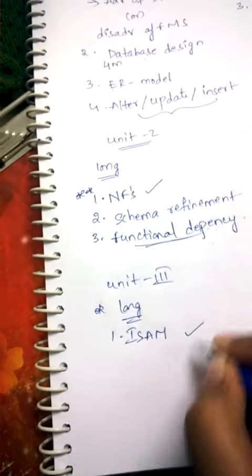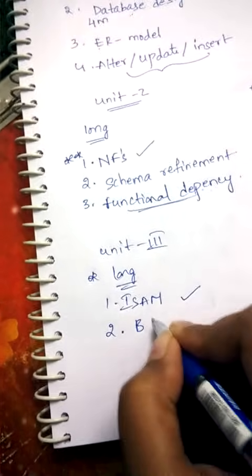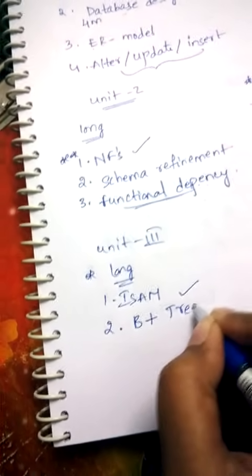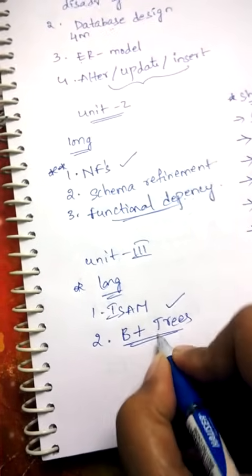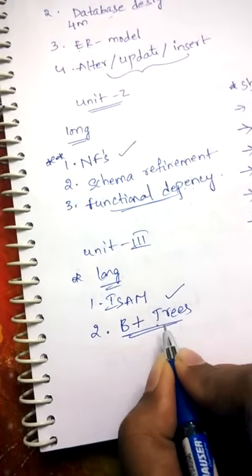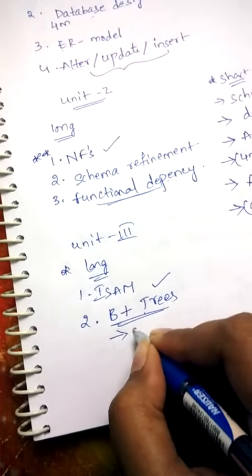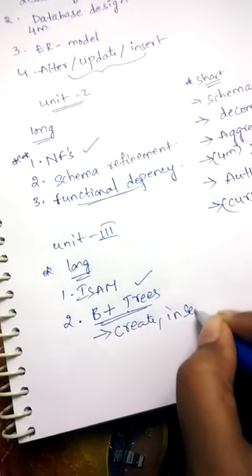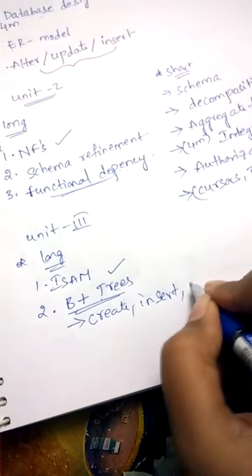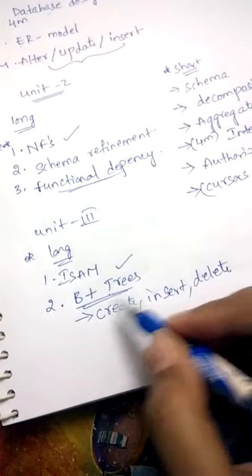This is one of the most important answers. And the second answer is B plus trees. If they ask about B plus trees, you should write a definition, and you have to write how to create a B plus tree, how to insert, how to update, and how to delete the nodes in the B plus tree.